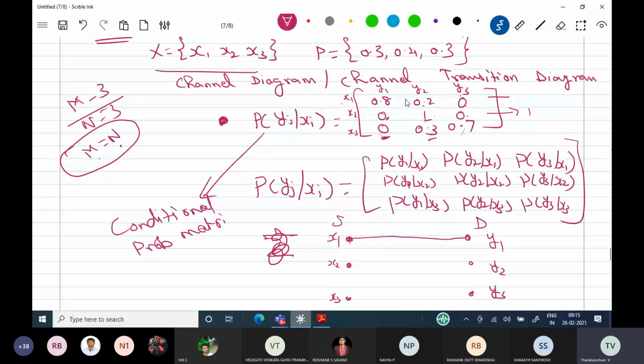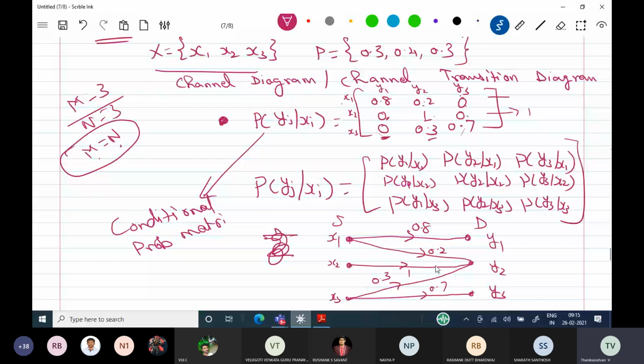Next, you see this y1 x1 is connected, corresponding probability 0.8. y2 x1 is connected, corresponding probability is equal to 0.2. y3 is not connected, no connection. Next, here only one component is available, that is y2 x2. y2 x2 is connected, the corresponding conditional probability is equal to 1. Then y2 x3 is connected, the corresponding conditional probability is 0.3. y3 x3 is connected, corresponding probability is equal to 0.7. So the diagram is given, you should be able to write the conditional probability matrix.